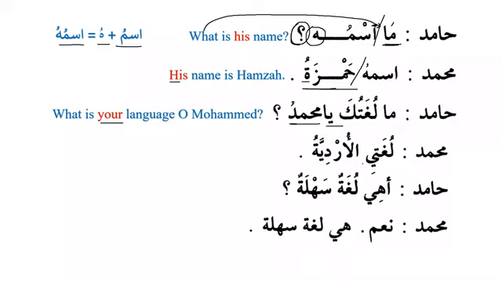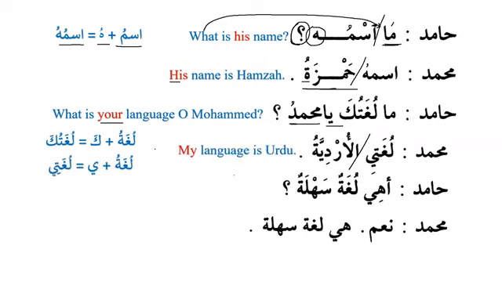Muhammadun: Lughati al-urdiyatu. He says, my language is Urdu. Okay, so now we can see here that it was basically lughatu, and here we have lughatuka, and then when we move on to my language, you will say lughatu, and then after that we have ya, and it becomes lughati. Okay, lughati. So if we have ya, please don't drop it. Okay, don't drop it. In fact, it is ta marbuta. So when we have ya, we don't drop the ta.